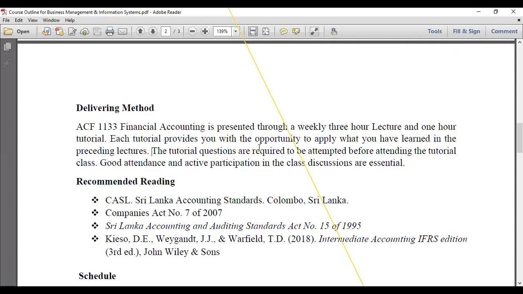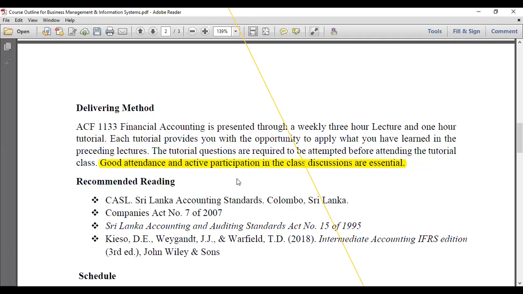The tutorial questions are required to be attempted before attending the tutorial class, right? So normally, as I discussed earlier, we are conducting tutorial classes. For that, we upload some questions and issues to the LMS. So it is better if you attempt those questions before the lectures, right? It will be more worthwhile for you to gain more understanding, right? So finally, a very important thing: financial accounting is somewhat related to the mathematical part, no? Then good attendance and active participation in the class discussions are essential, right?